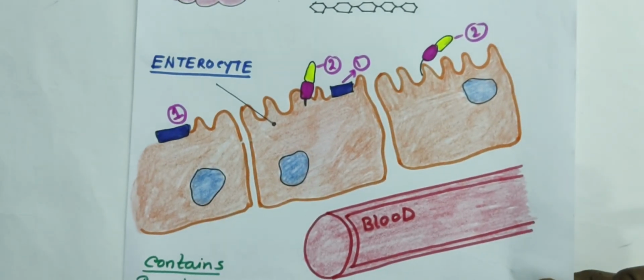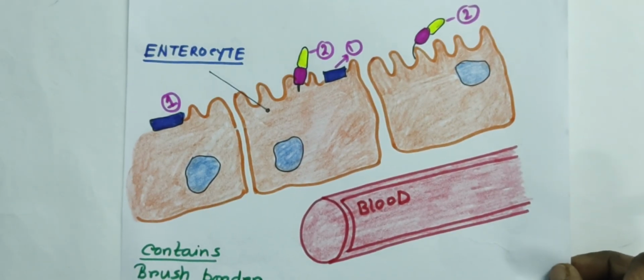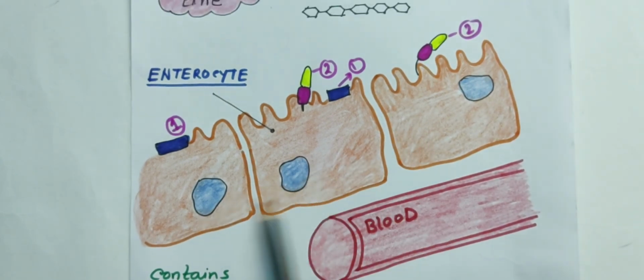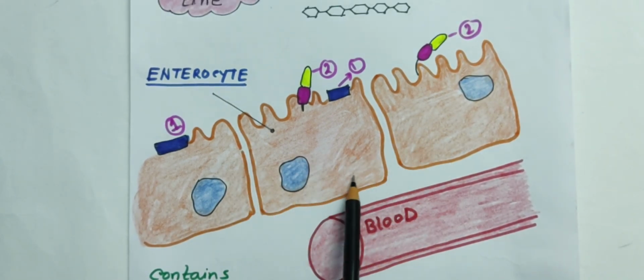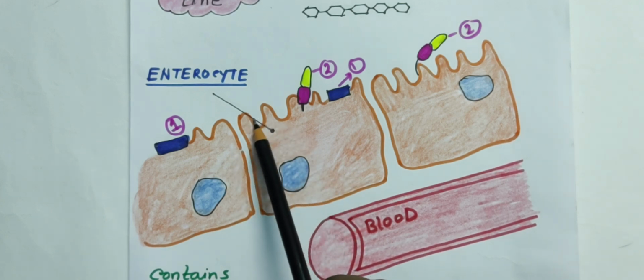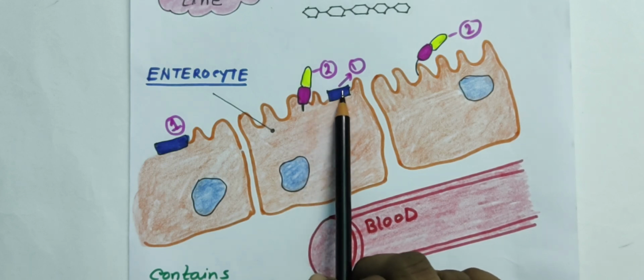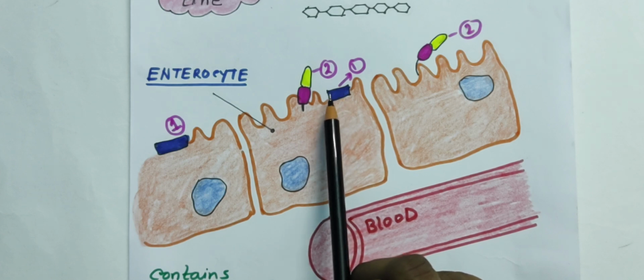Now I am going to show you one structure. At the lining of our small intestine, as we know, the small intestine has finger-like projections called villi. We can also call them the brush border.